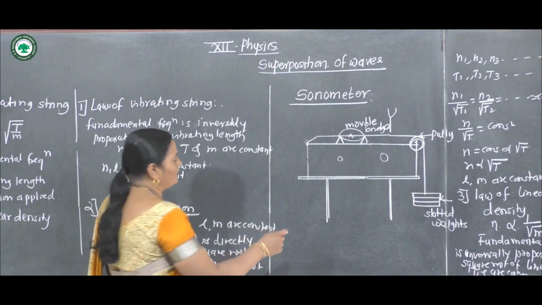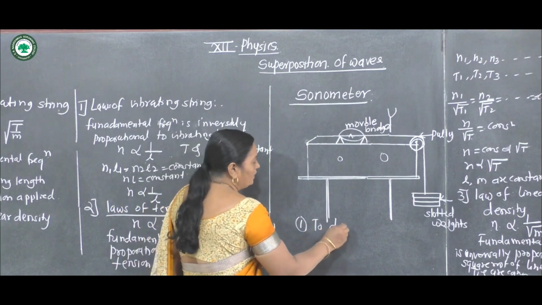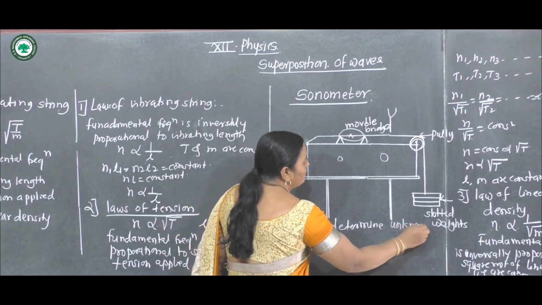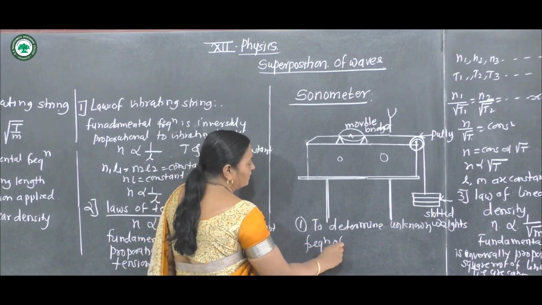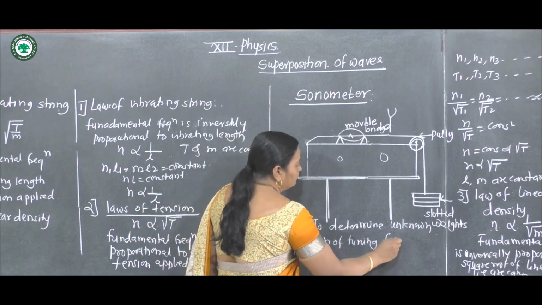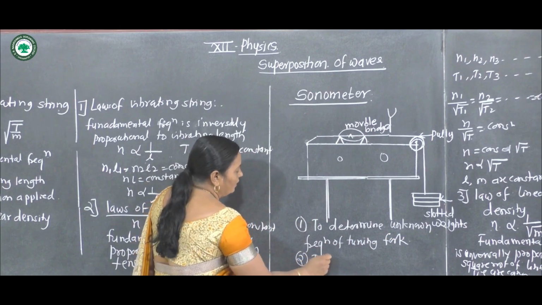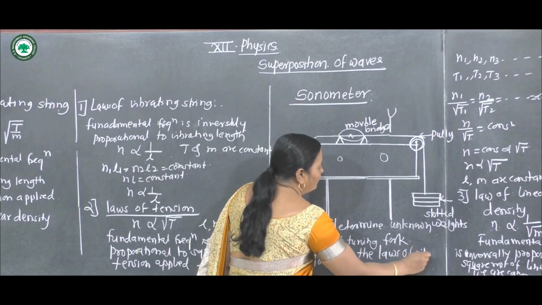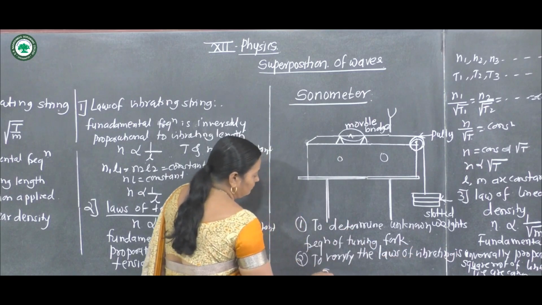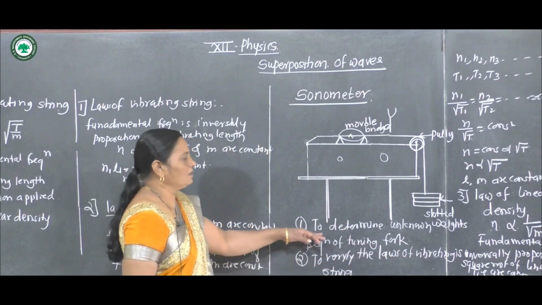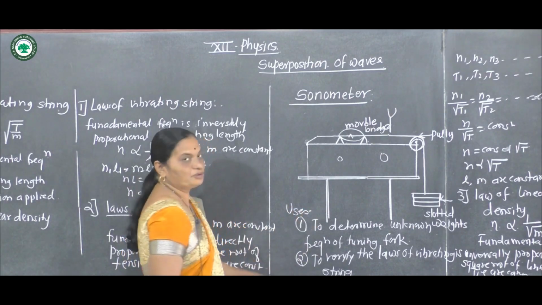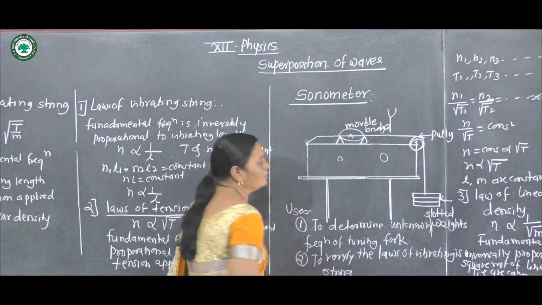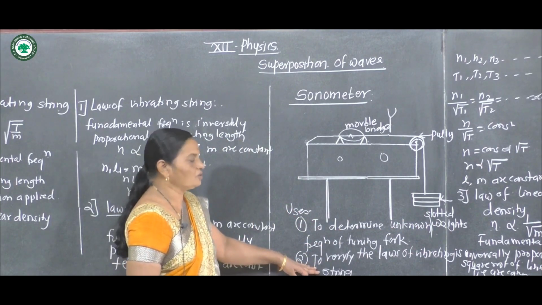Now the uses of sonometer. There are two uses of sonometer. The first is to determine the unknown frequency of a tuning fork, and the second is to verify the laws of vibrating string.